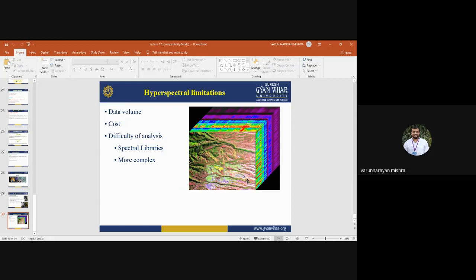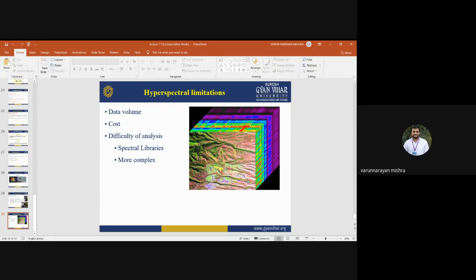More complexity is also there. As I discussed, with more spectral bands there is more complexity, in terms of endmember selection and the pixel purity index, meaning how you can get the pure pixels out of the entire spectral library. If you have a large number of data sets and a large amount of spectral information, it is not easy to select the pure pixels. So complexity is also there.